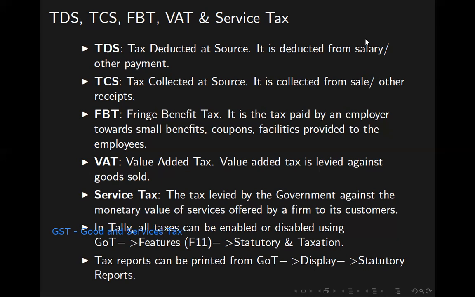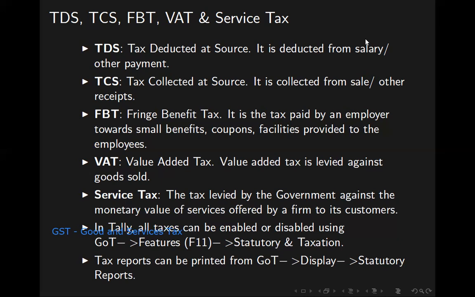For mobile phones, electronic items, television, mobile phone recharge, for all those things, we pay 18% as the GST. 18%, 9% to the central government, 9% to the state government. For high value items used only by the rich class, like cars, they pay 45%. If you buy one car for 10 lakh rupees, you have to pay 4.5 lakhs towards GST. 2.25 lakh to the central government, another 2.25 lakh to the state government. 45% towards GST.